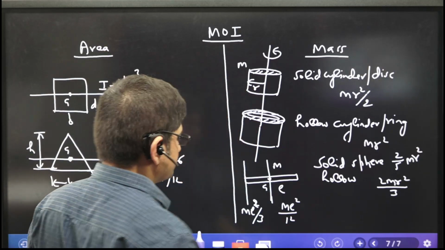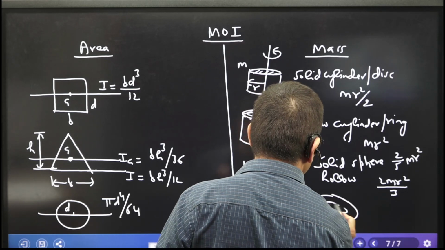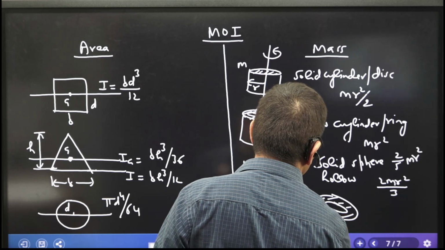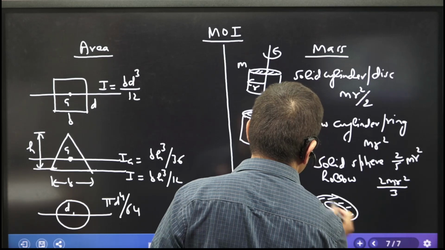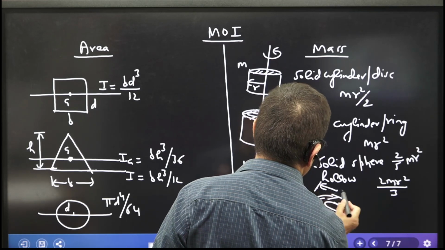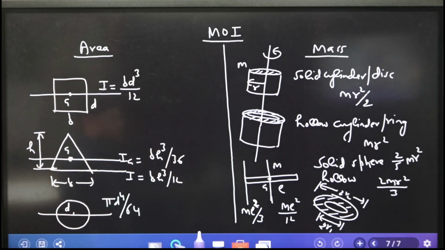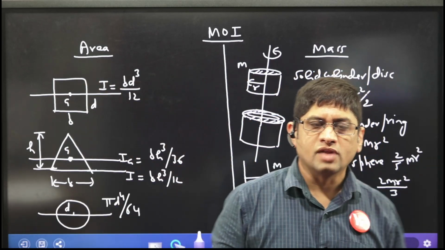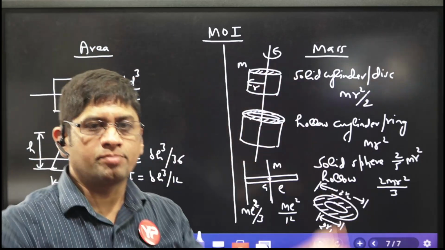Suppose I give you now an annular ring. Now what is the annular ring, sir? What is the difference between the ring and annular ring? See, an annular ring has two radii. Inner radius, or 2r1 diameter, and outer 2r2. So inner radius is r1, outer radius is r2. An annular ring is the ring which has inner radius r1 and outer radius r2. And in the ring, inner radius and outer radius are the same. Entire mass is at the periphery.